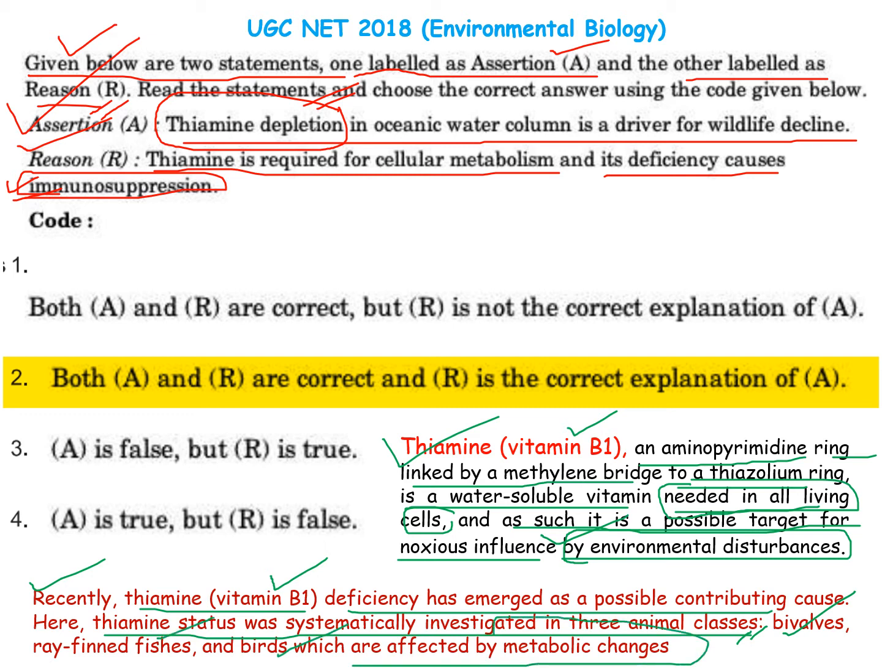So what does it cause? Actually, thiamine deficiency will change your metabolism system in the body, which will lead to deficiency of this kind of vitamin, and it will give rise to immunosuppression. This is the term: immunosuppression. So you should remember what thiamine is and what the relation is between thiamine and the metabolic system of a living organism.